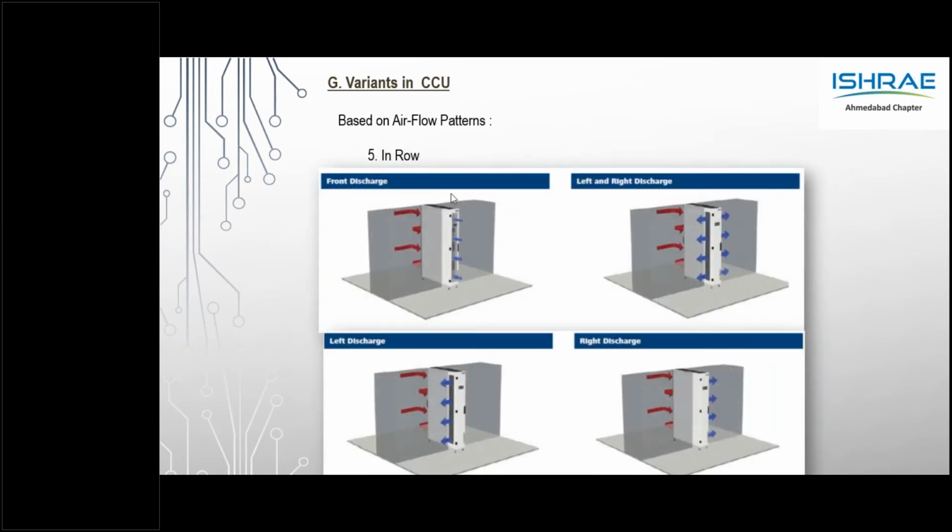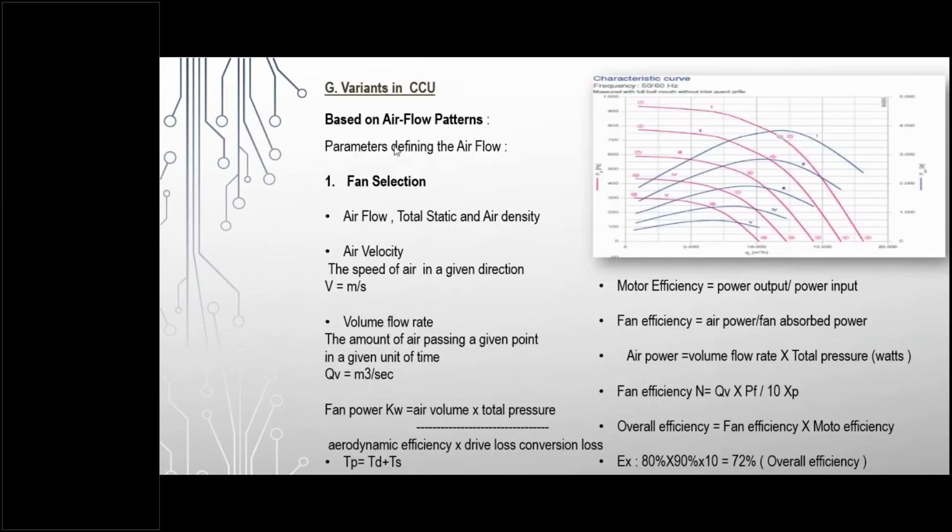For top throw, the design static is quite high, assuming there is a plenum and a duct. For front throw, these are the standard design statics. The numbers can increase depending upon the application and model selection. So those are a few pointers on airflow and static, which is quite an important point on the CCU.